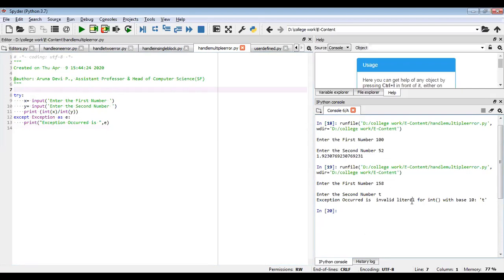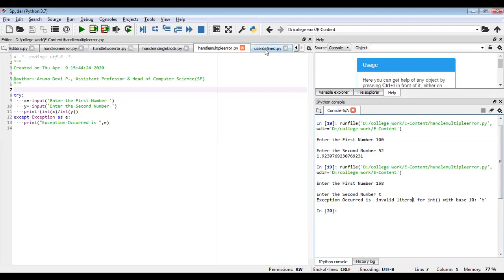You can try with different kinds of these things. You can have an index error, file not found error, name error. If you have some variable and you have not declared it or not initialized a value to that variable, then a name error can occur. So all those things could be done.